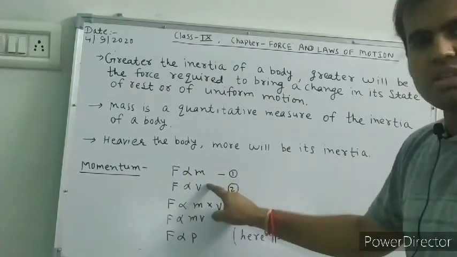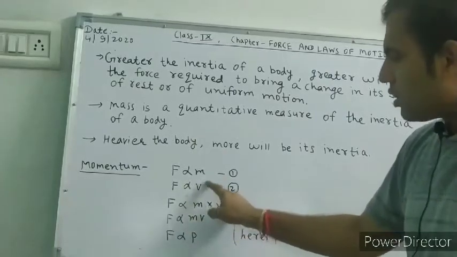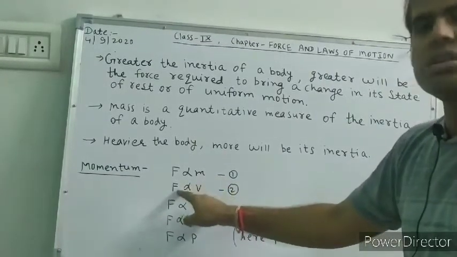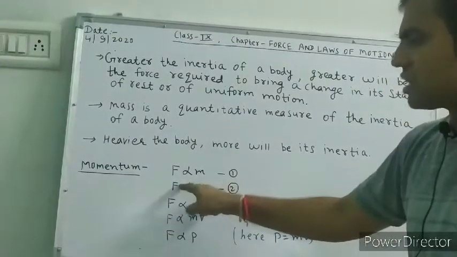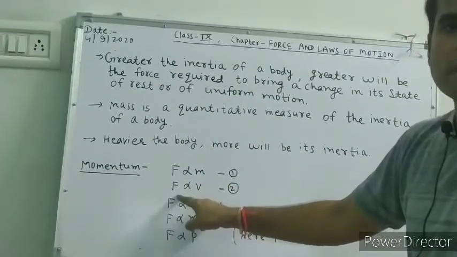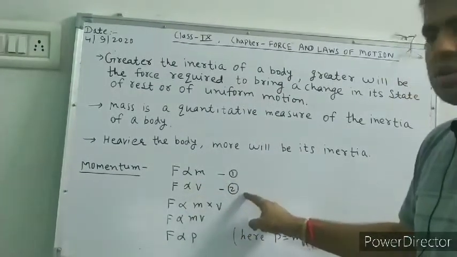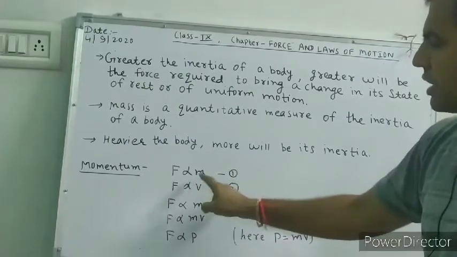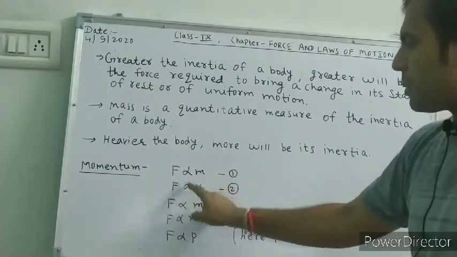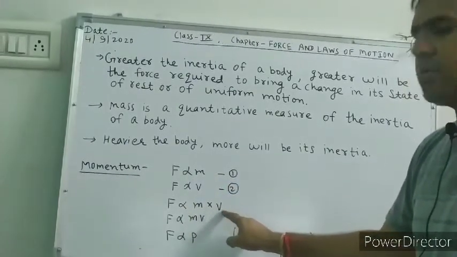If mass is decreasing, force is decreasing. If velocity is increasing, then force is increasing. If velocity is decreasing, force is also decreasing. So 1 and 2 are the two equations, and combining these two equations, F is proportional to m multiplied by V.